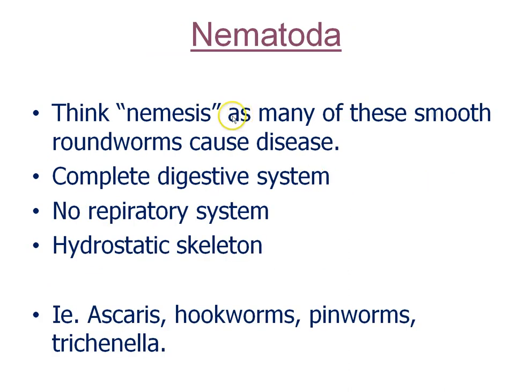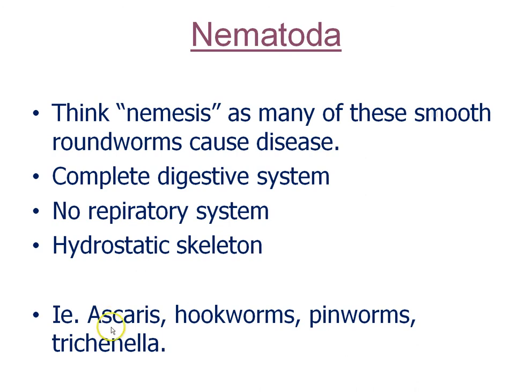Nematoda, think nemesis, as many of these cause human disease. An example would be smooth roundworms like Ascaris. They have a complete digestive system. They're the simplest animal with a complete digestive system, and that means they have an in-hole and an out-hole, a mouth and an anus. There's no respiratory system. They breathe right through the skin, and they have a hydrostatic skeleton.